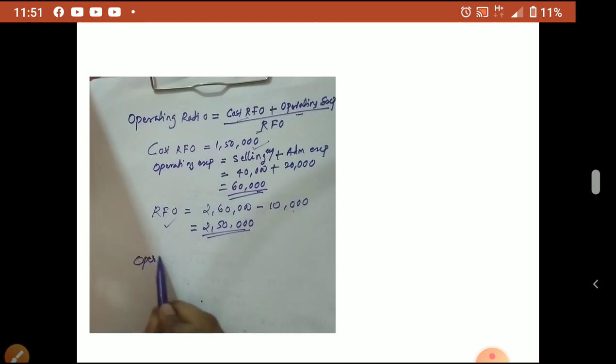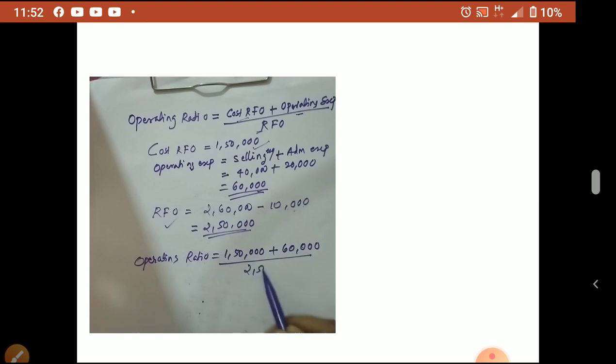So operating ratio is equal to cost RFO 1,50,000 plus operating expense 60,000, divided by 2,50,000, into 100. Don't forget this is also represented in percentage, so multiply by 100. So 2,10,000 divided by 2,50,000 into 100.